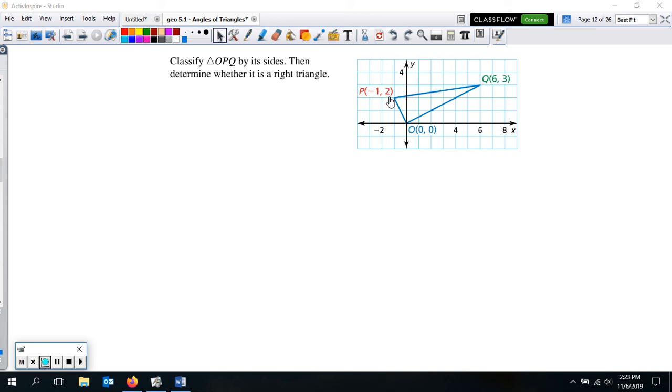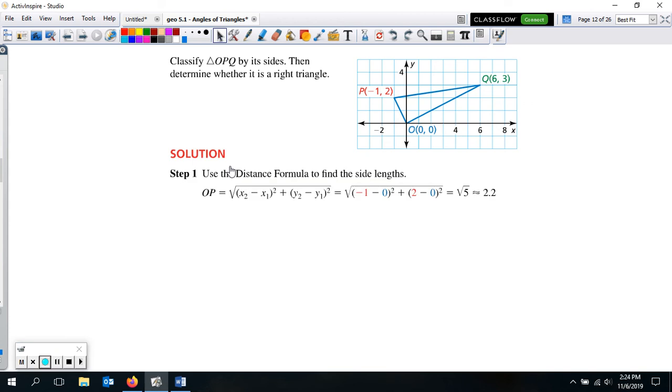And definitely we could see it's not equilateral. This one's definitely shorter, but these two could be the same measure, so it could be isosceles. You're thinking maybe isosceles or maybe scalene if they're not exactly the same. So how do we figure that out? All you need to do is use the distance formula with your points here to see what's the distance between P to Q and what's the distance between O to Q. And that's what they're going to do.